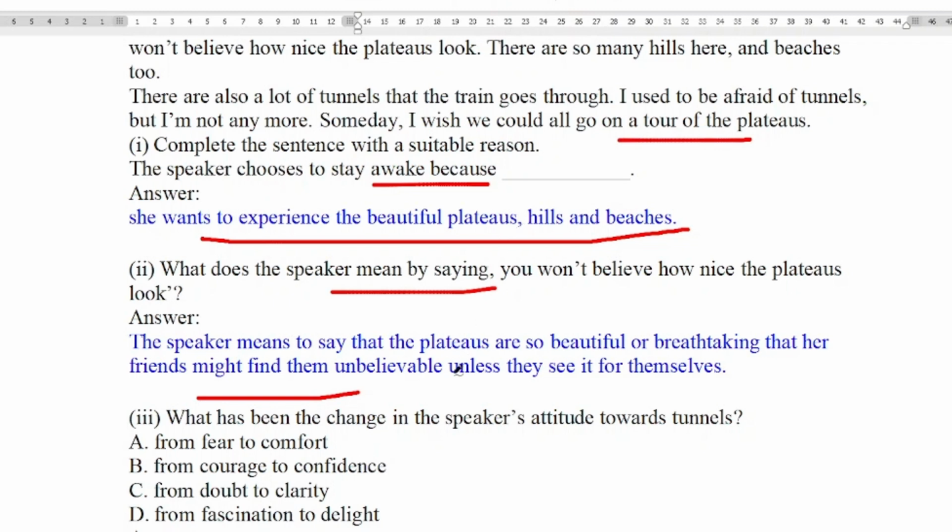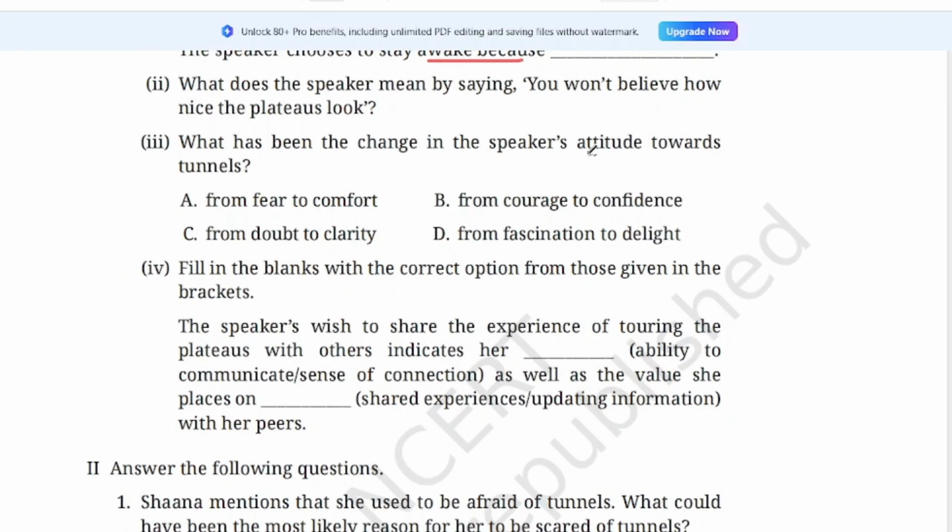What has been the change in the speaker's attitude towards the tunnel? From fear to comfort, from courage to confidence. So we know that it is from fear to comfort. Earlier she was fearing, but now she has no fear.